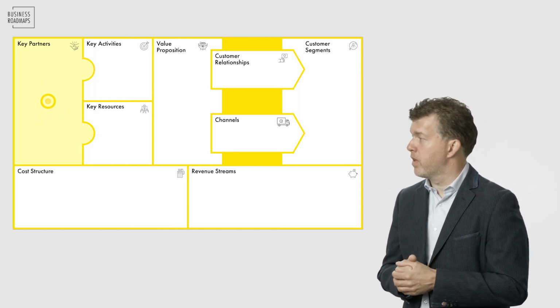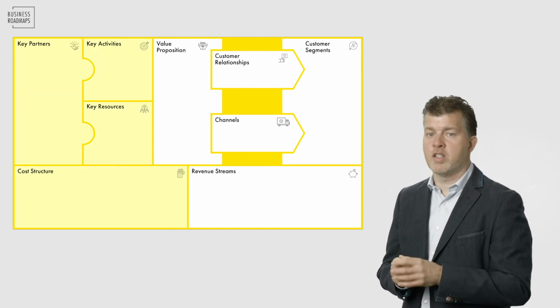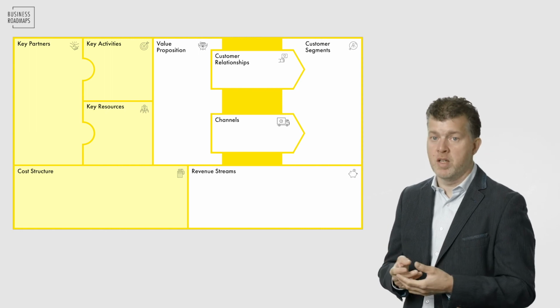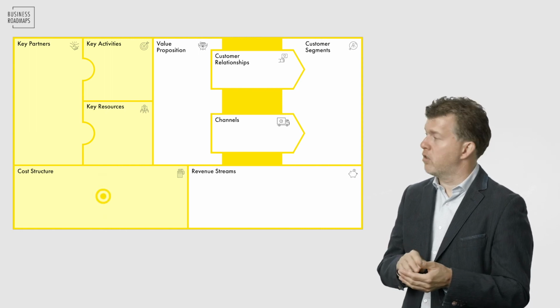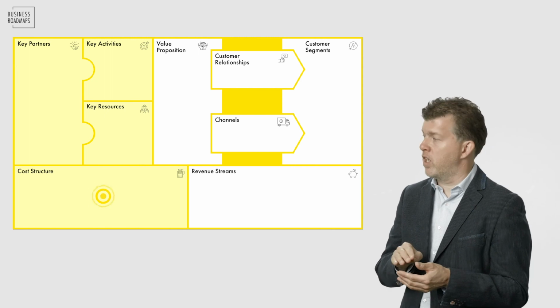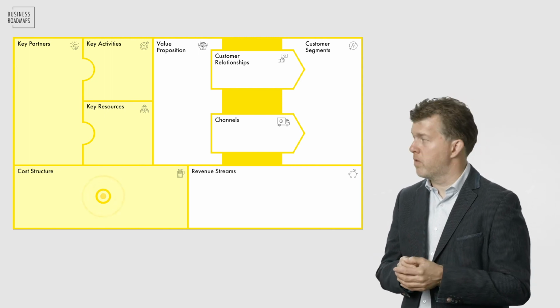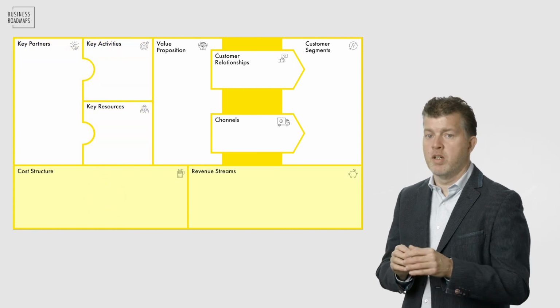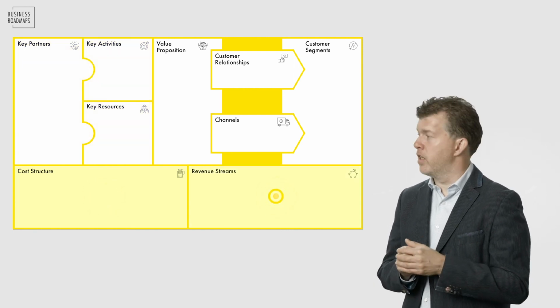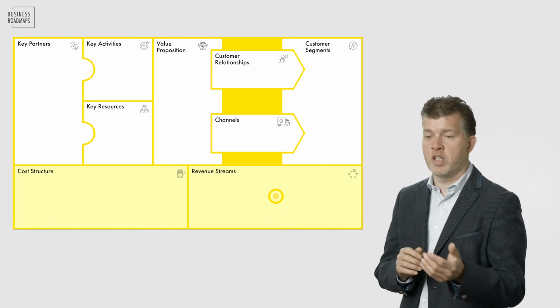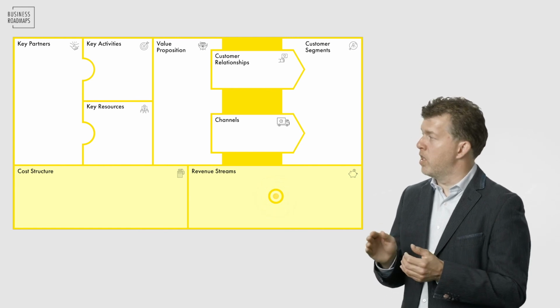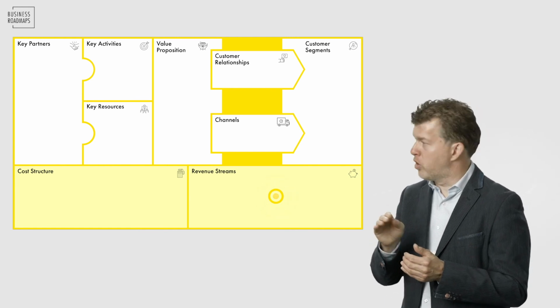And all those things at the left-hand side of the business model will cost you money. So place categories of costs, fixed costs, variable costs, mention some specific categories, don't mention figures. And together the bottom of the model, the revenue model, consists of the costs and the revenues, and it should be linked with everything that's on top of the model.